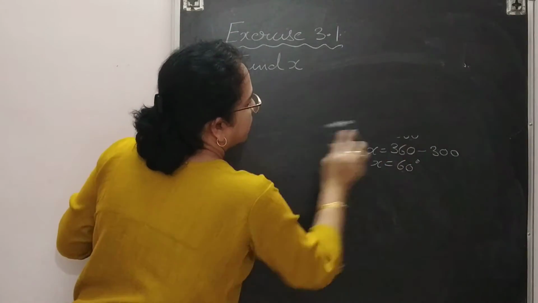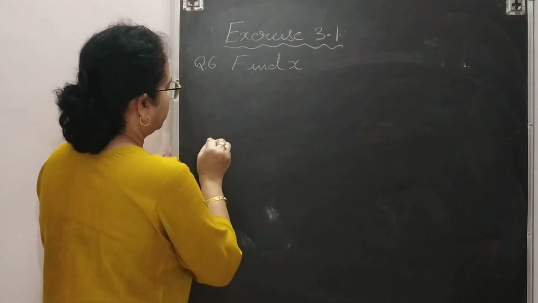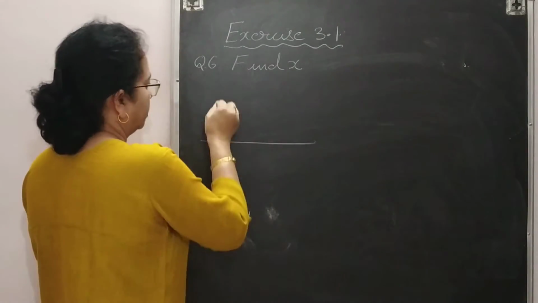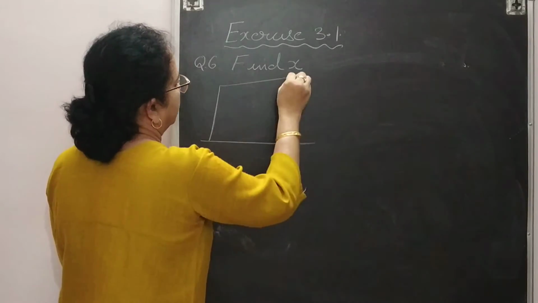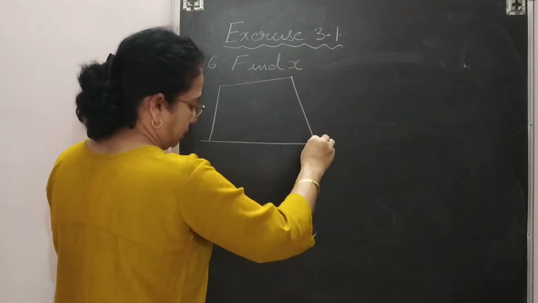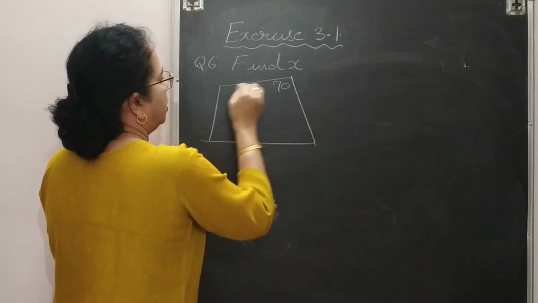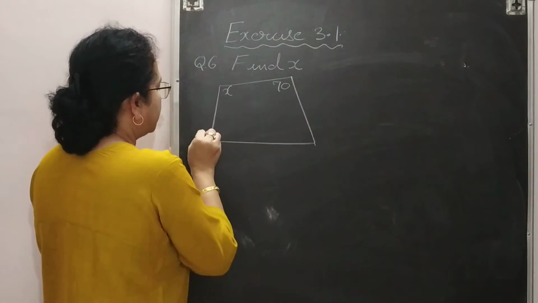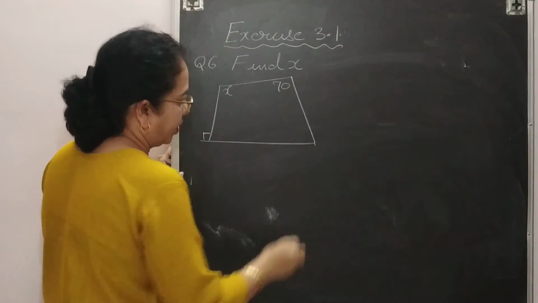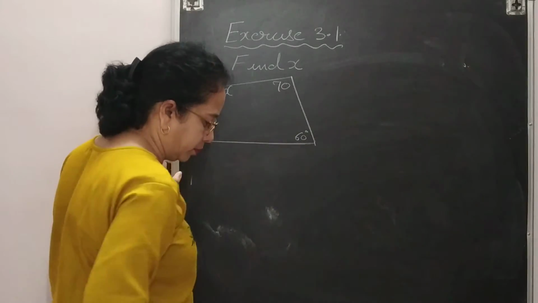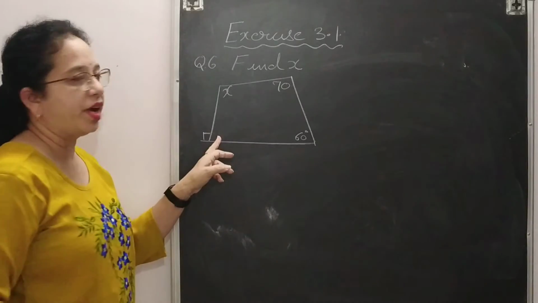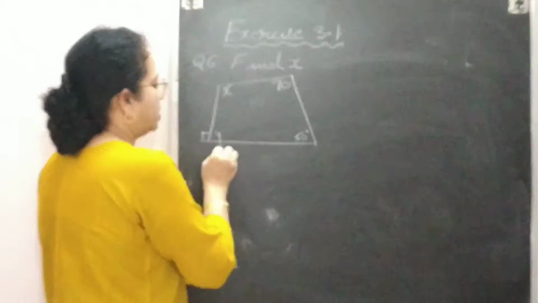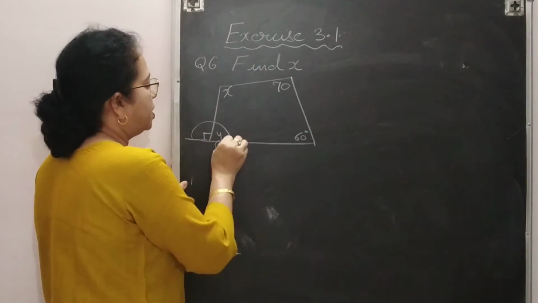Now come to the second figure. The second figure is given like that. This is 70, this is x. Here it is given right angle and this is given 60 degree. So this x you need to find. You need to find this value also. Suppose I am taking the value y. So what will be the value of y?